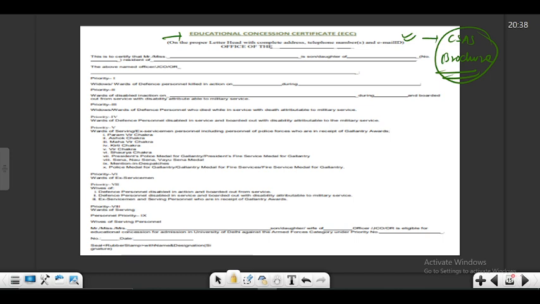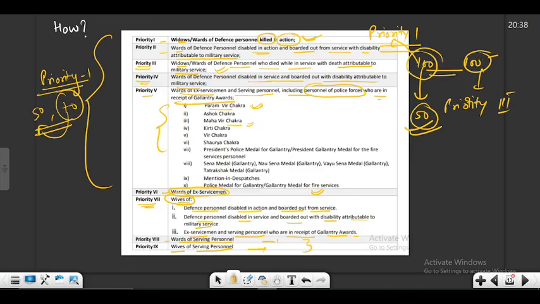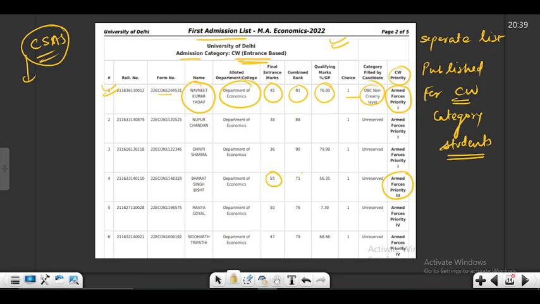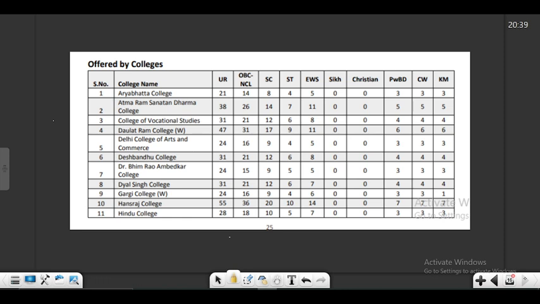So basically your 5% seats are reserved, okay, over and above the normal seat allocated. So I'll give an example. So this is the seat distribution of different colleges for economics honors.